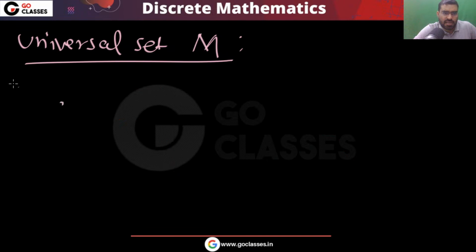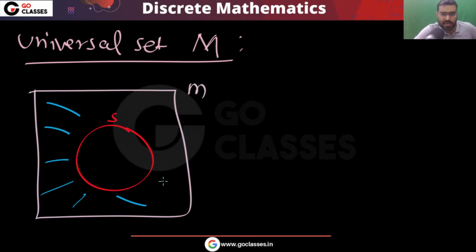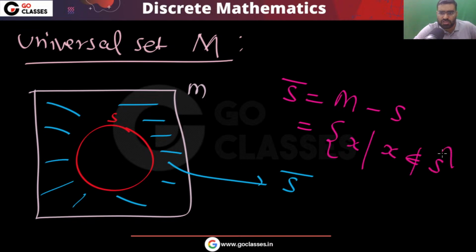Now if you have a set S, let me assume this is the set S, then all the elements which are not in this set S are called S complement. S complement means M minus S. All the elements which are not in S are of course in M, because in the universal set you have all the elements. So this is the definition.